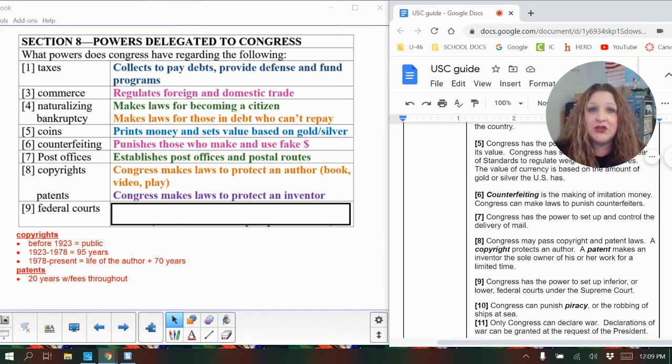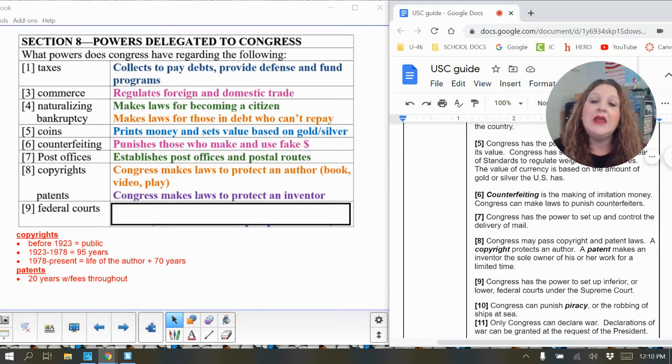If you decide that you're going to come up with a product that you want to market and sell, you need to apply for a patent so that nobody else can steal your idea and use it. And then they get paid and you end up not getting paid because you didn't apply for a patent.